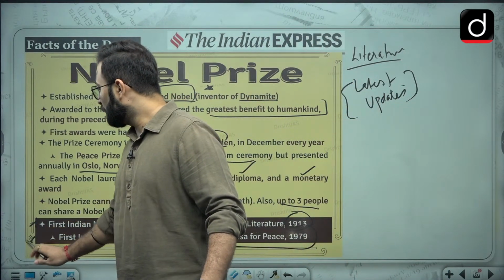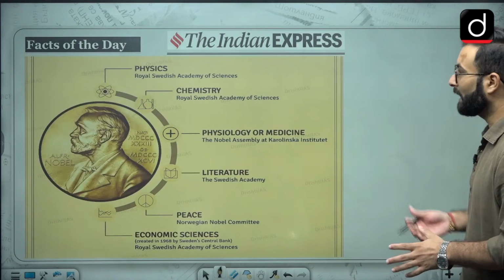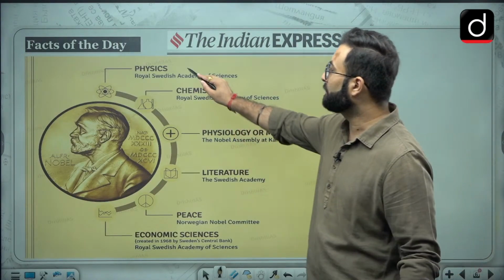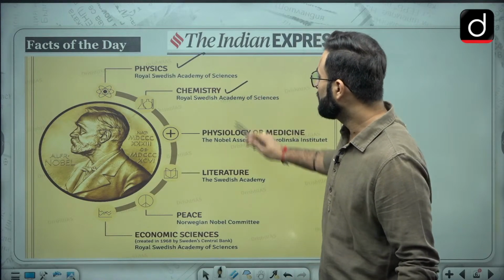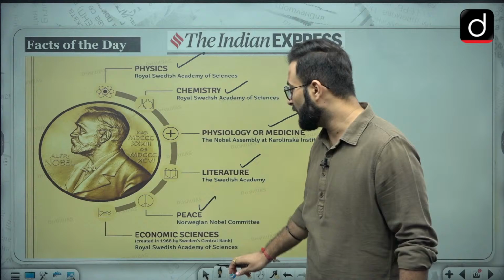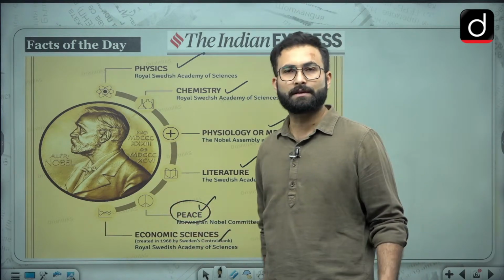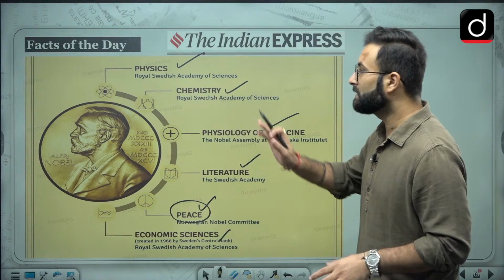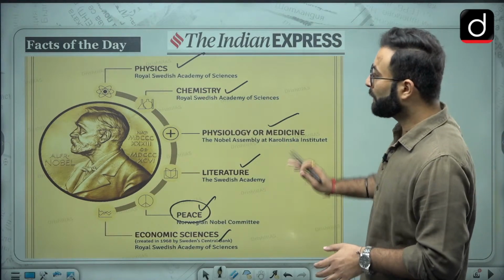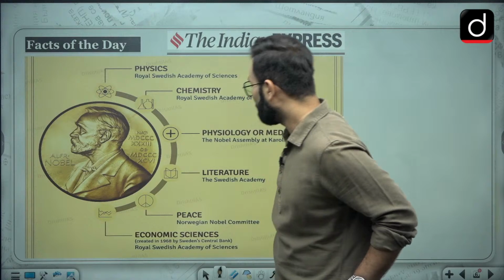Okay, now we can move further and we will be seeing in which fields these Nobels are given. Here, it is given in physics, then chemistry, then physiology or medicine, then literature, peace and economic sciences. The peace award is given in Oslo, Norway. Other than that, these are given in Stockholm. Okay, I hope that is clear. This is the picture of Alfred Nobel which is there on the screen. Okay, I hope that is clear.